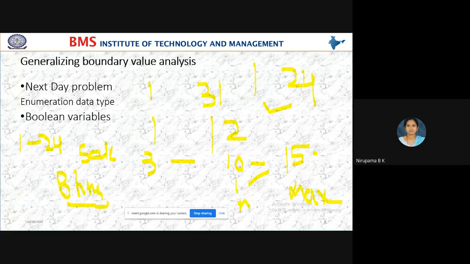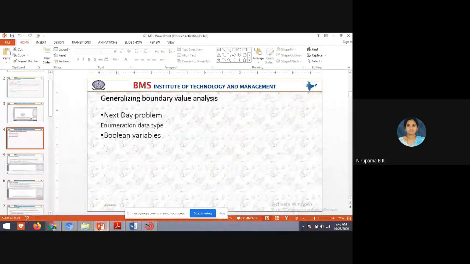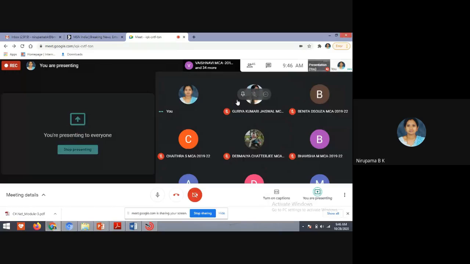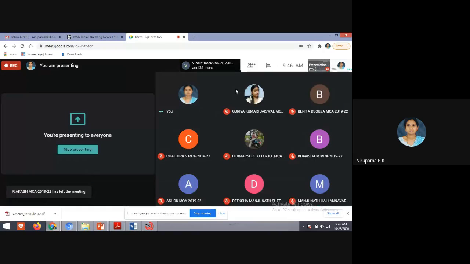Yes. Yes, getting? Yes, students? Understanding? Yes, you're understanding how I am taking a boundary value here? Yes, based on the situation, based on the scenario, I'm taking boundary values.